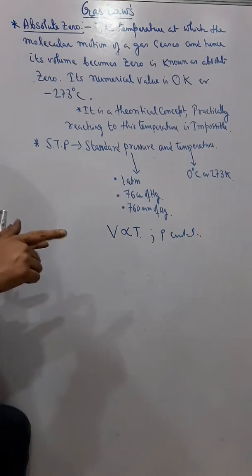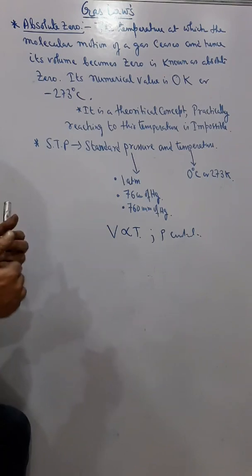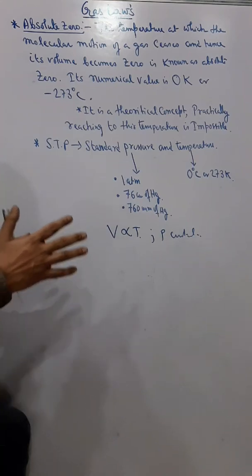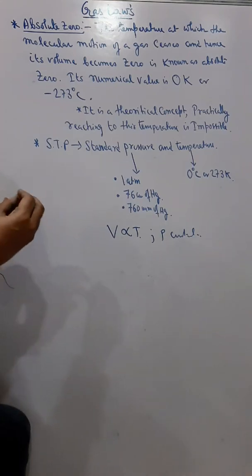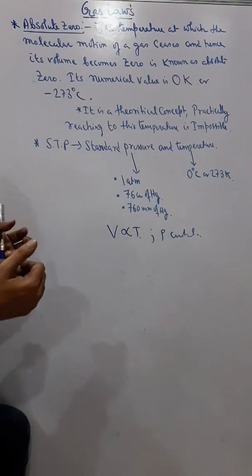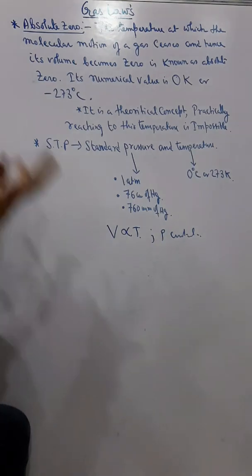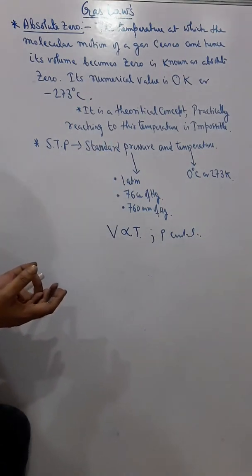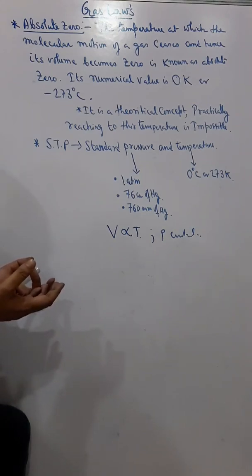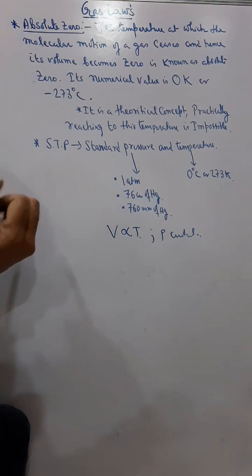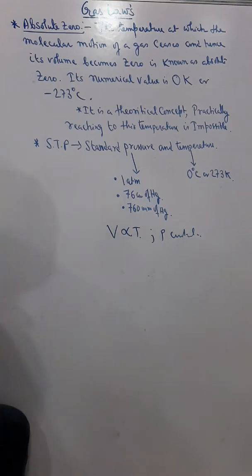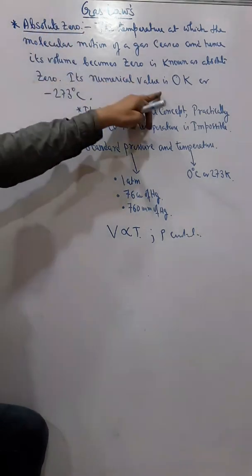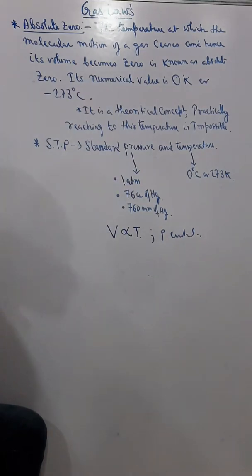And which time is that? When the temperature reaches minus 273 degrees Celsius, at that time, theoretically, the volume of the gas should be zero. But we cannot reach this temperature, so we cannot think of making the volume of a gas zero, because gas is also a state of matter, and every matter has some mass and occupies space. You cannot just destroy matter, so it's impractical to reach that temperature. That is called absolute zero. Okay, so that's the definition. The value is 0 Kelvin and minus 273 degrees Celsius.